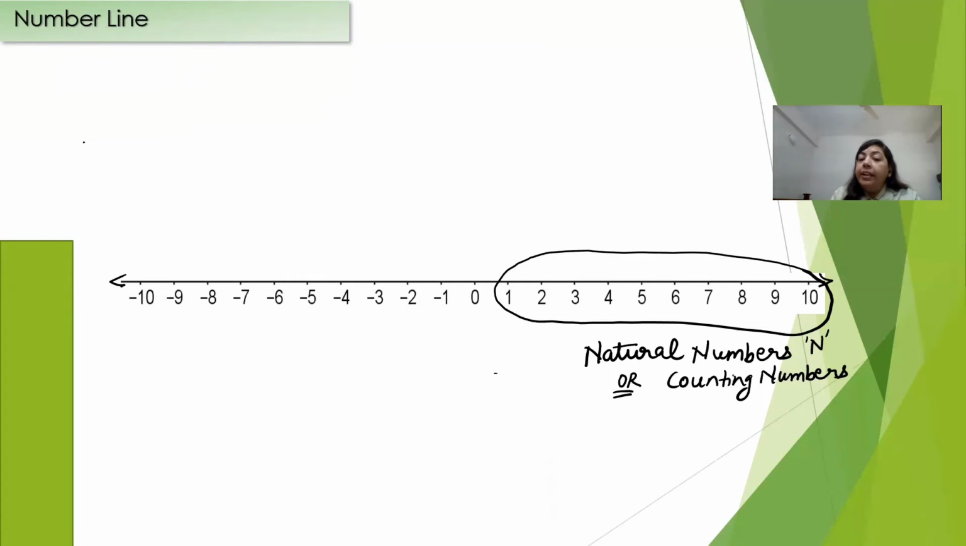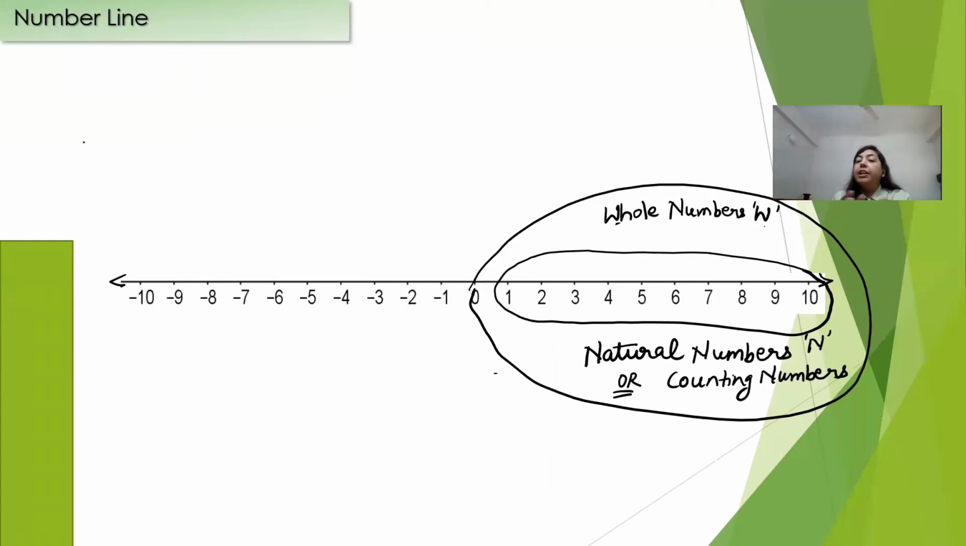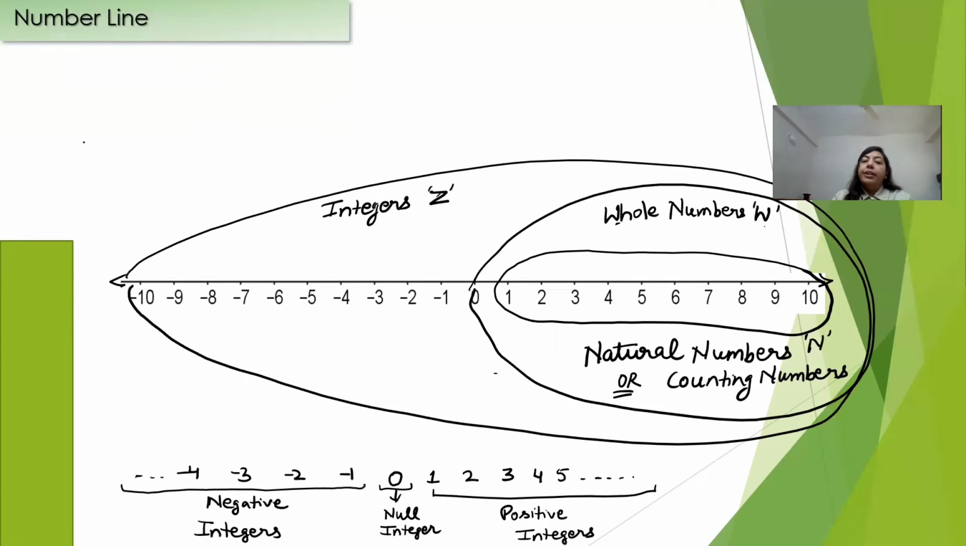Moving further, what if our natural numbers include this 0 also? If it includes 0, it becomes the set of whole numbers, and you can denote whole numbers with capital W. Also note that the whole numbers are also known as natural numbers with 0. Now, all the whole numbers plus these negative numbers on the number line make a set of integers, and you can denote the set of integers by capital Z.